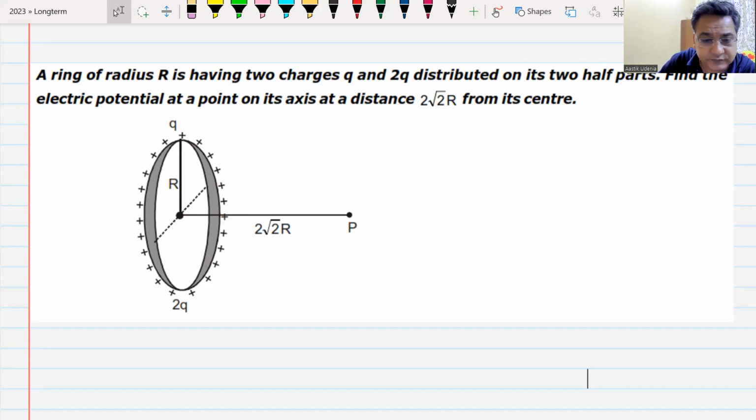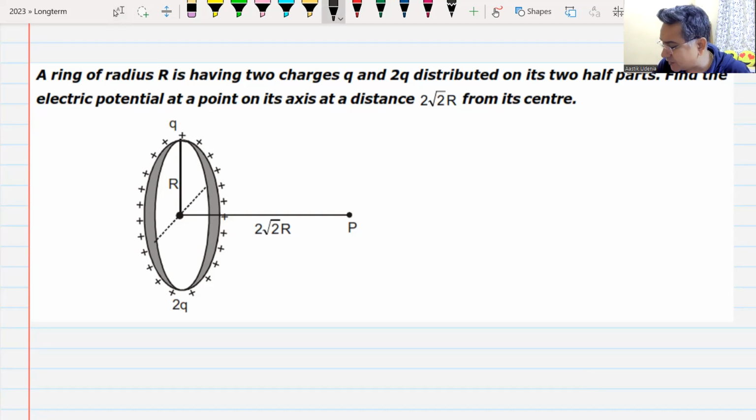What is the answer? 1 minute. Remember, whether the charge is uniform or non-uniform, all the points on the ring are equidistant.